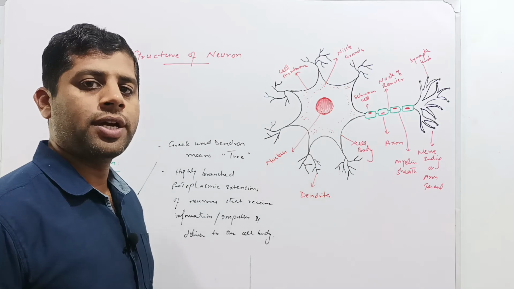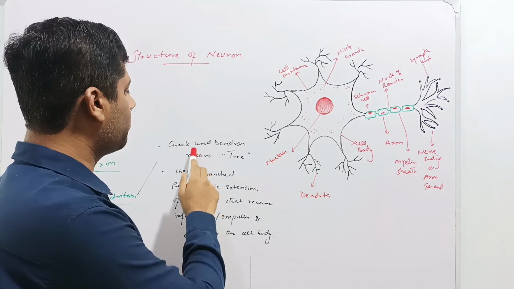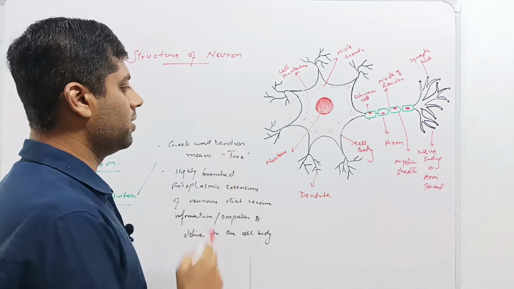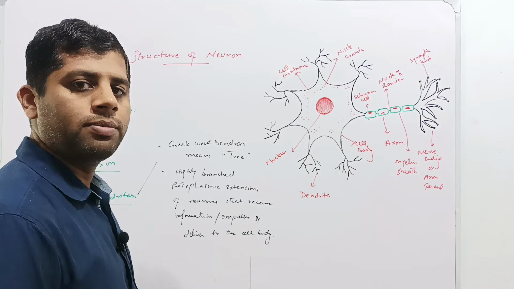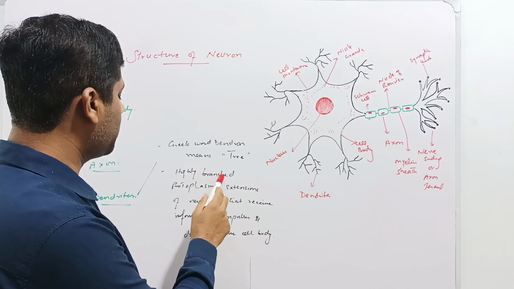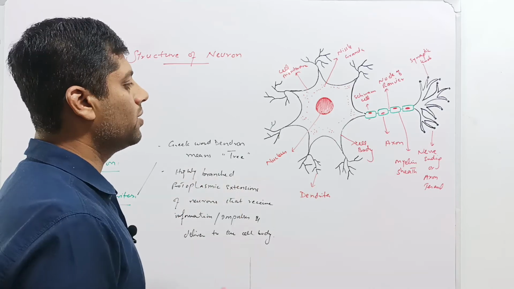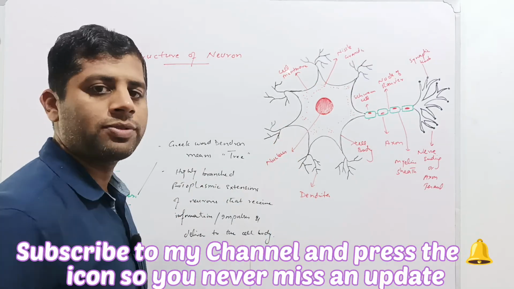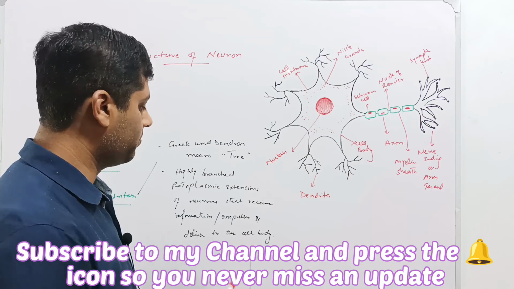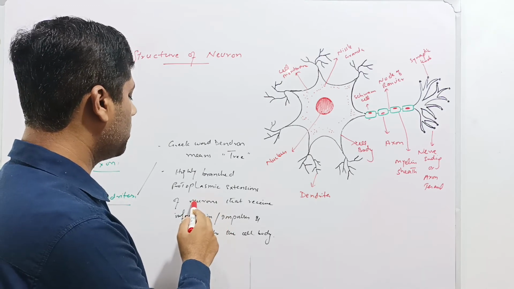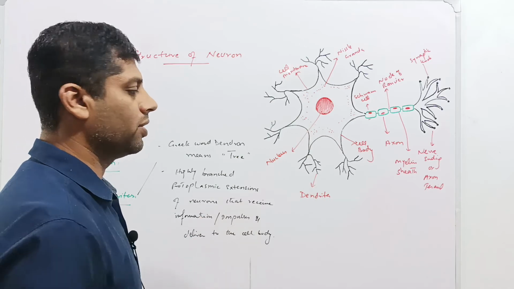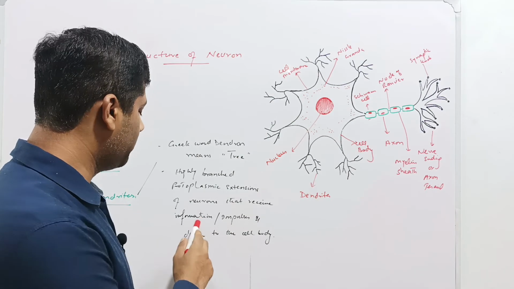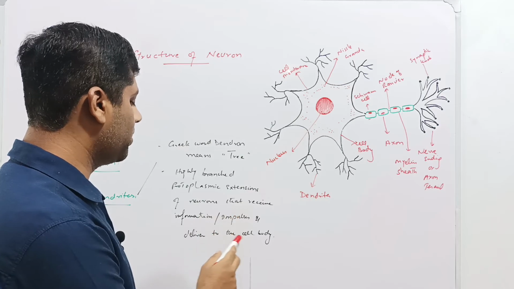The third part is the dendrites of the neuron. This is derived from the Greek word dendron, which means tree. Due to its branching nature and tree-like appearance, it is called dendron. It may be defined as highly branched protoplasmic extensions, as you can see that these are extensions of the protoplasm of the cell body and are highly branched, of the neuron that receive information and impulses and deliver them to the cell body. So this is the function of dendrites: they receive information and impulses and deliver them to the cell body.